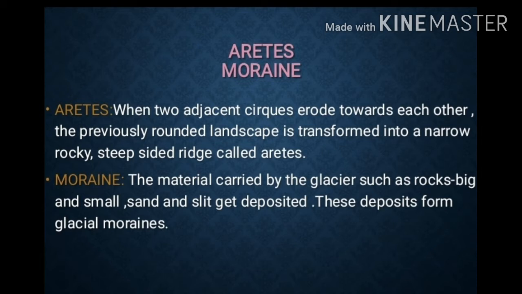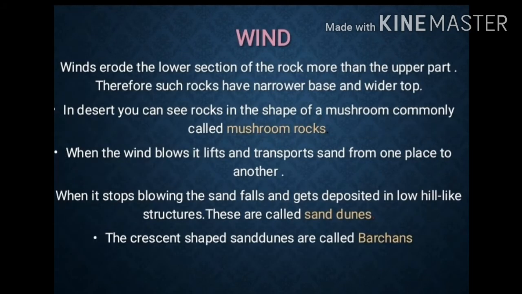These deposits form glacial moraine. So moraines are nothing but the materials carried by the glaciers. It may be big or small or some fine particles, and these deposits form the glacial moraine.